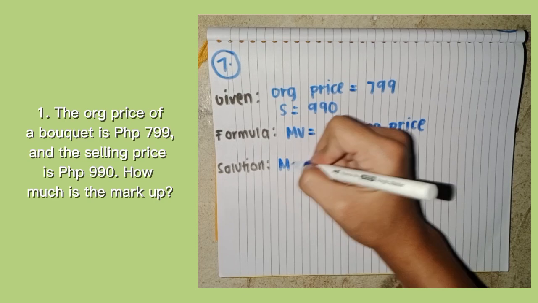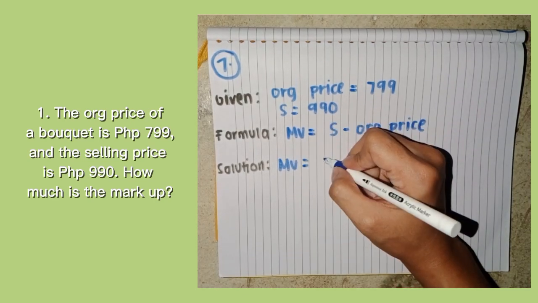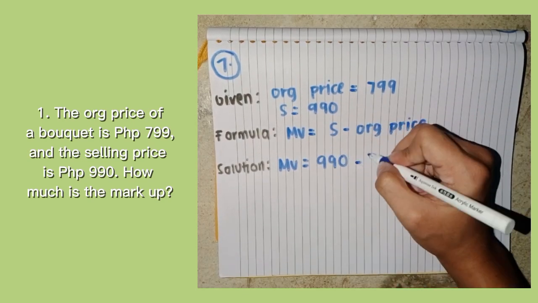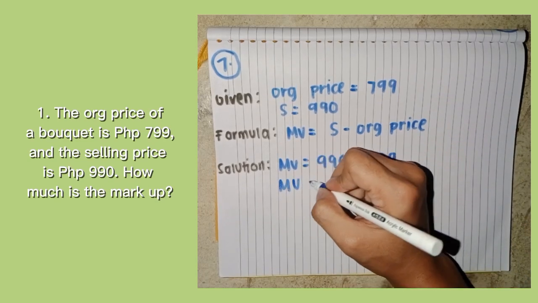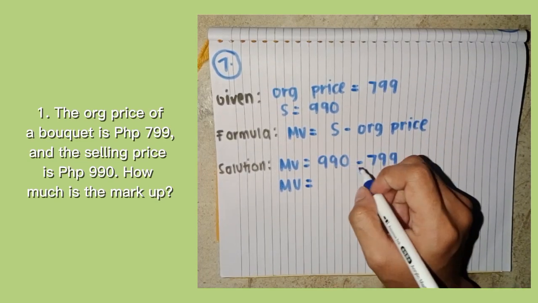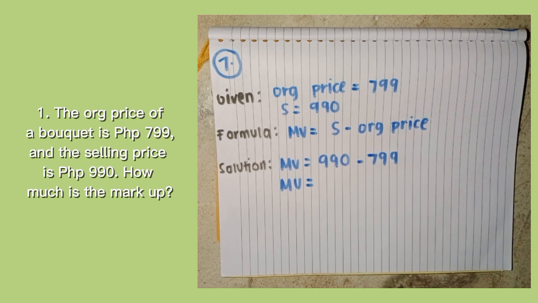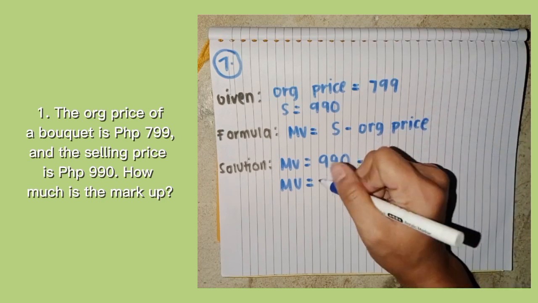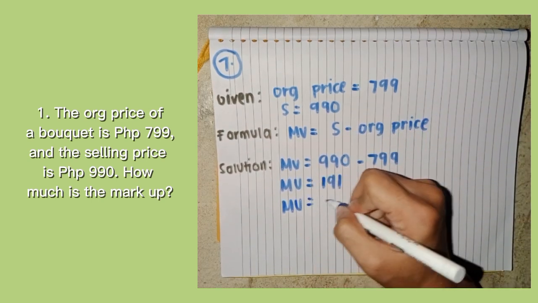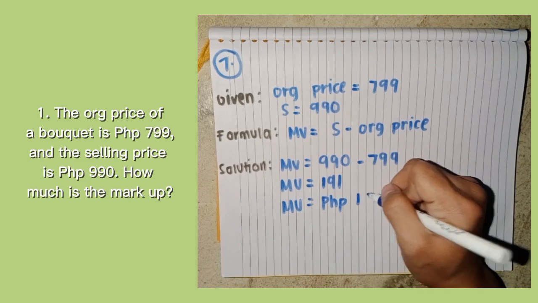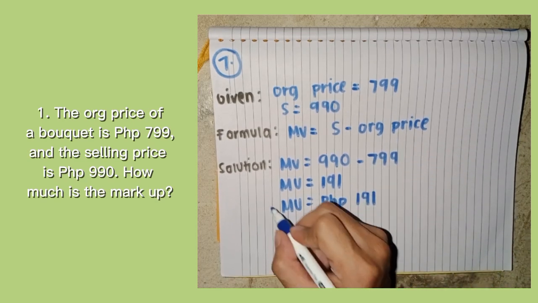For the solution, markup is equal to the selling price, 990, minus the original price, 799. So guys, you can calculate this to know the answer. 990 minus 799 is equal to 191 pesos. So the markup is 191 pesos. So this is the final answer.